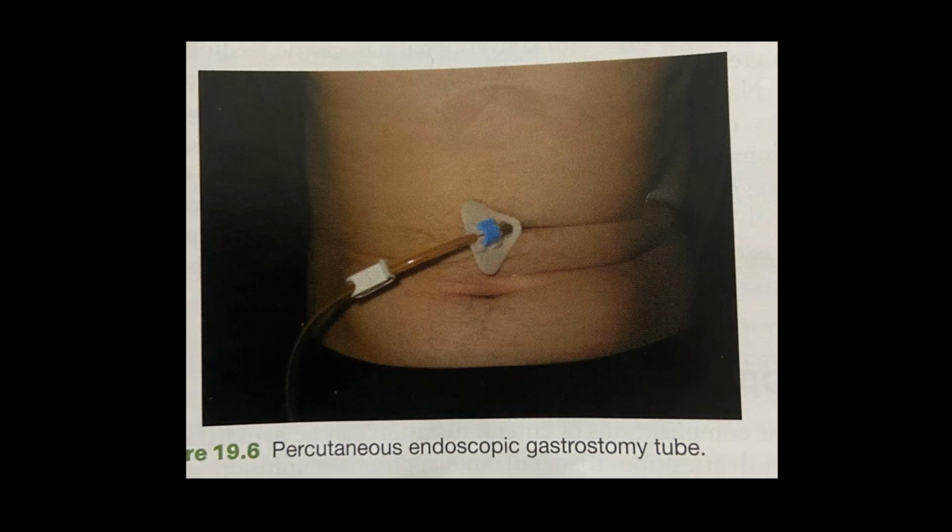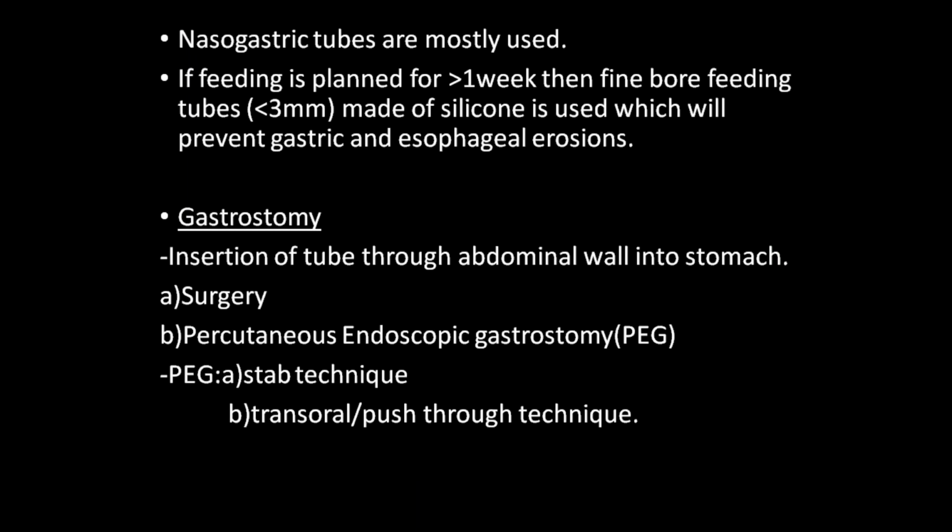Through that light you will send a guide wire into the stomach. After passing the guide wire, you will pass a tube over the guide wire into the stomach, and you will fix it to the anterior abdominal wall skin. Okay, this is the gastrostomy tube. That procedure is called percutaneous endoscopic gastrostomy, which is the most commonly performed procedure for a malnourished person. Okay, these are again of two types, the stab technique and the transoral technique. This can be done by surgery also.